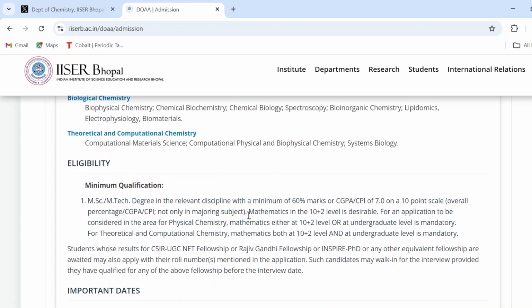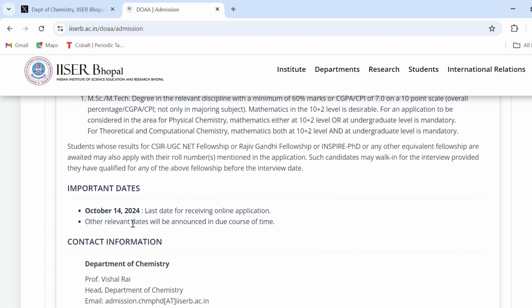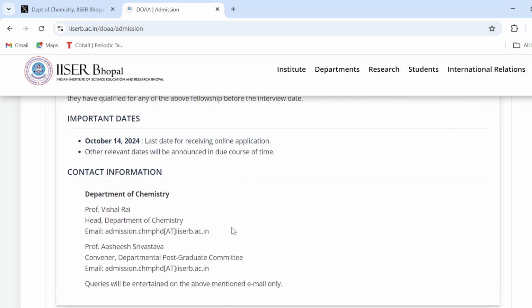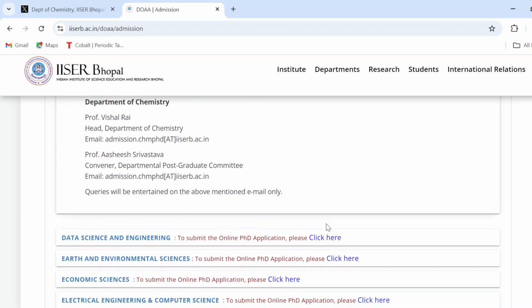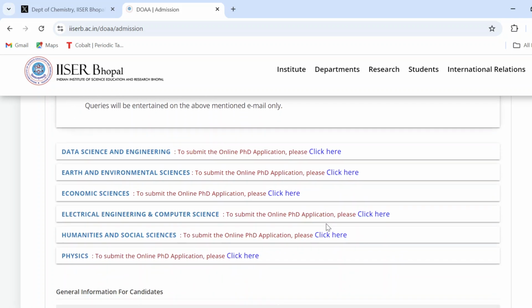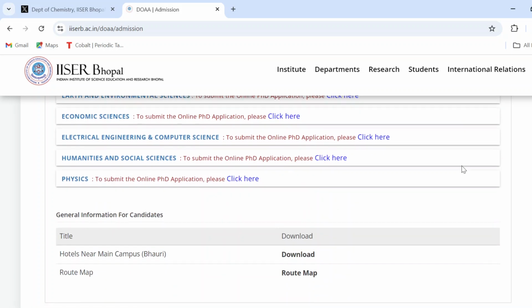So this is the eligibility criteria you can read, and the last date of applying for this PhD form is 14th of October 2024. And if you have any query, you can email the head of the department, Professor Bisal Rai, and the convener of DPGC, Professor Ashish Srivastav. Here are also other streams, so you can apply based on the M.Sc you have done.